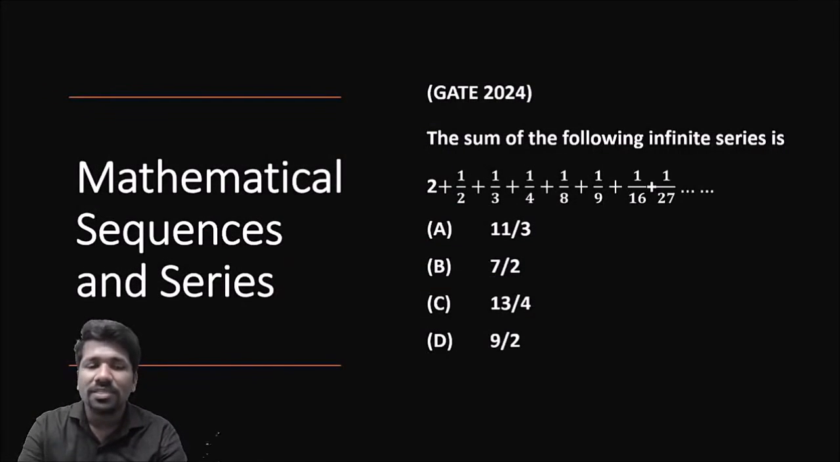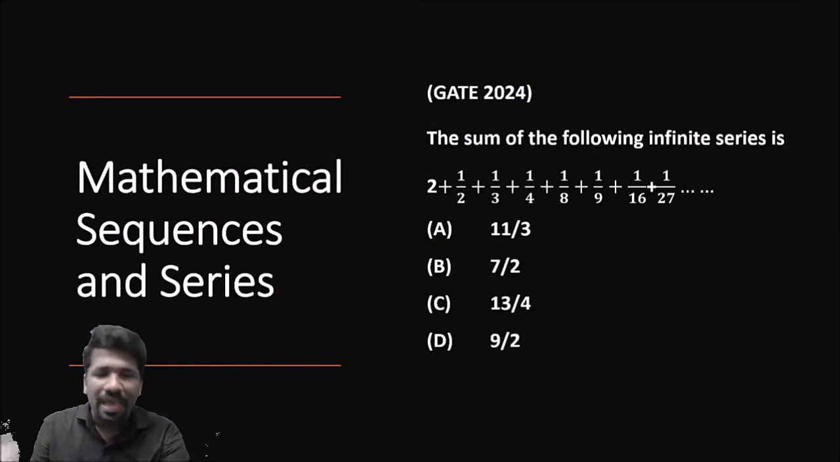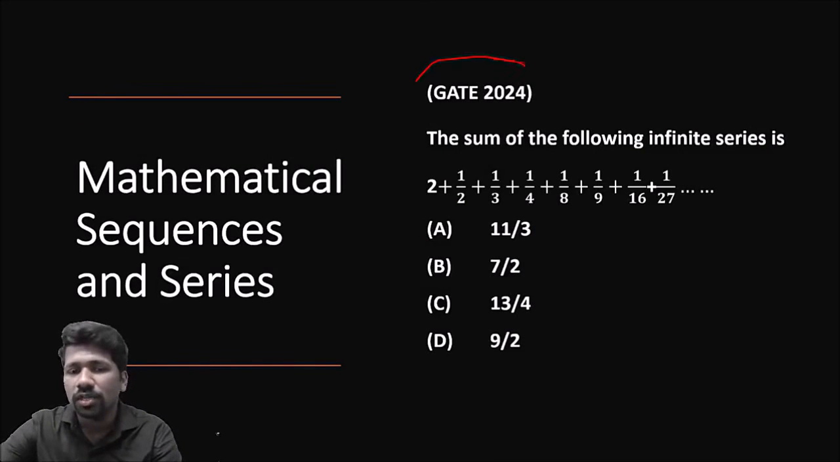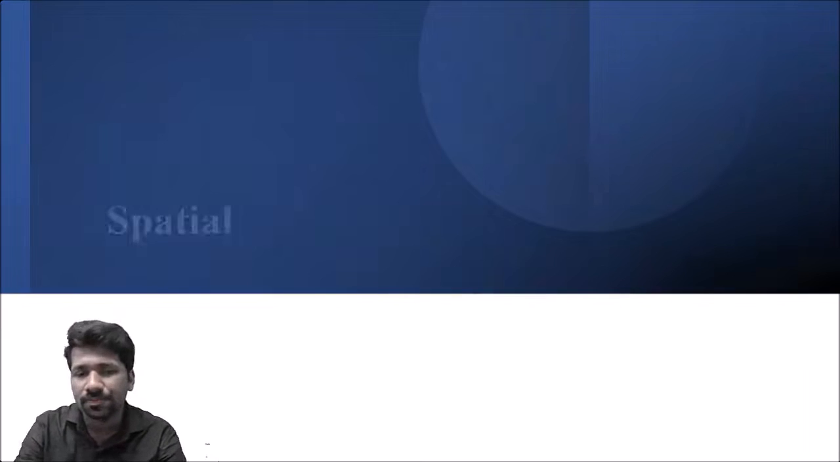Now mathematical sequence and series, again this is algebra and number system together. So 2024 question, mathematical sequence and series. When we discuss AP, GP, arithmetic progression, geometric progression, we will be discussing this.